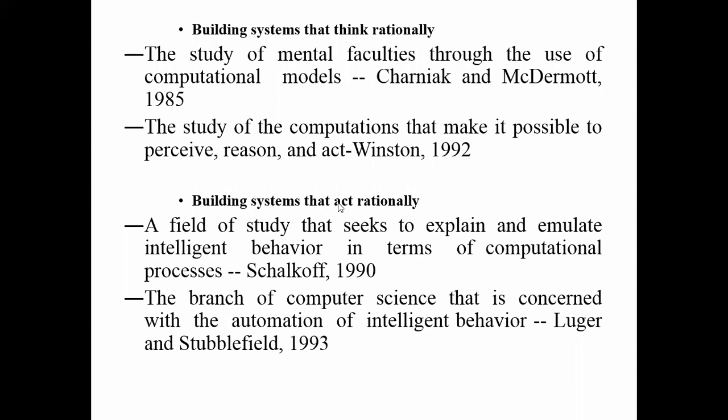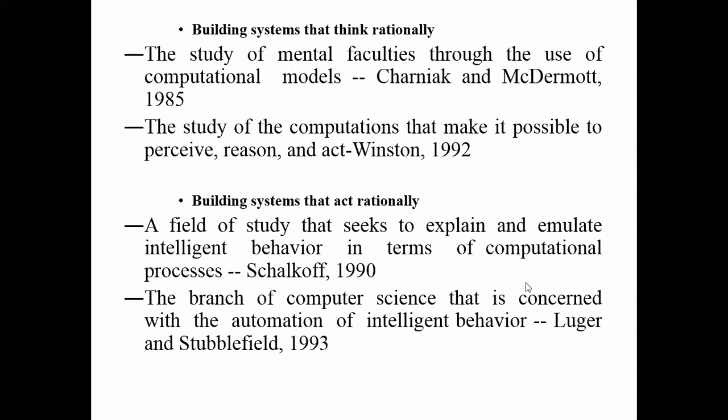So there are two definitions under this. These are the definitions given by Charniak in the year 1990. What is the definition? A field of study that seeks to explain and emulate intelligent behavior in terms of computational processes.